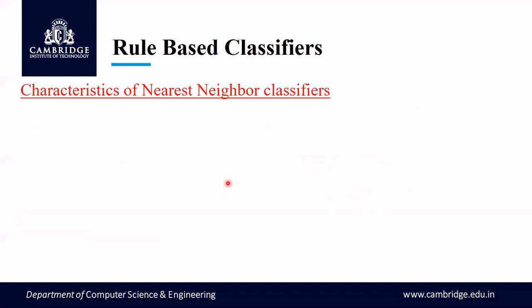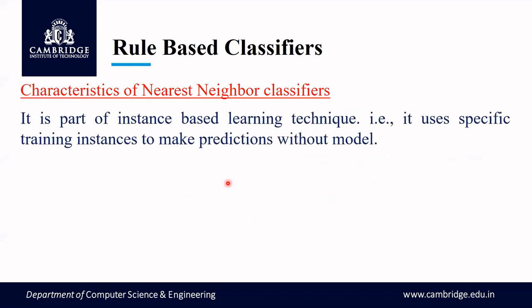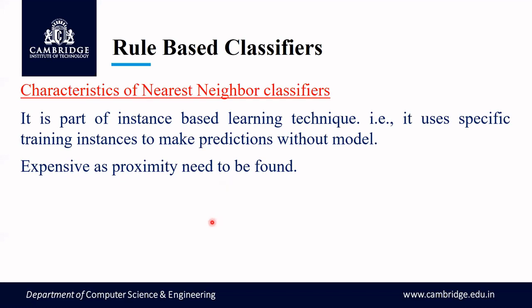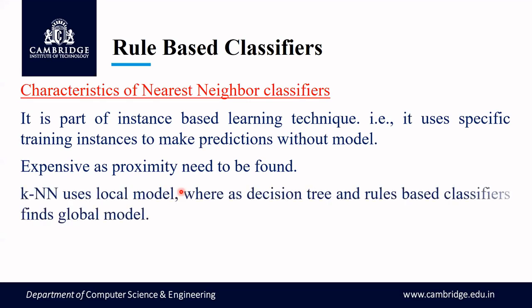So now we'll see the characteristics of nearest neighbor classifiers. Nearest neighbor classification is a part of the instance based learning technique. That is, it uses specific training instances to make predictions without a model. Lazy learners such as KNN do not require any model but are expensive, because we need to identify the proximity. KNN uses a local model, whereas decision tree and rule-based classifiers find a global model.